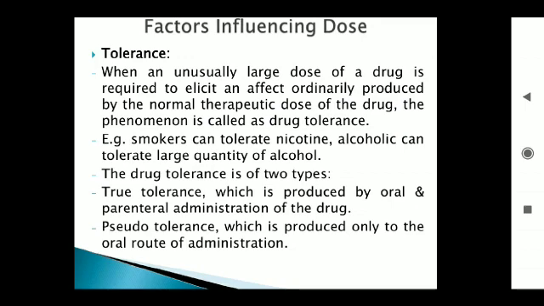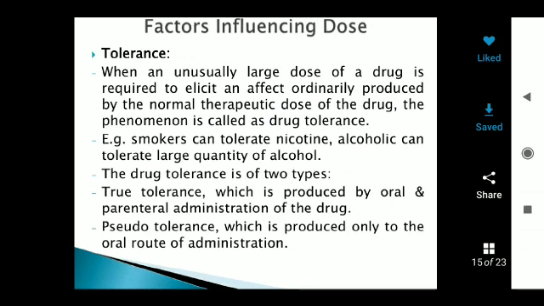When an unusually large dose of drug is required, resistance has developed. This phenomenon is called tolerance. It is defined as when an unusually large dose of drug is required to elicit the effect ordinarily produced by the normal therapeutic dose of the drug. The phenomenon is called drug tolerance.